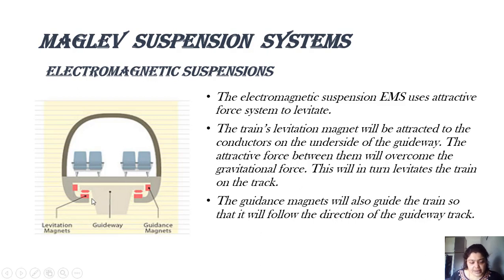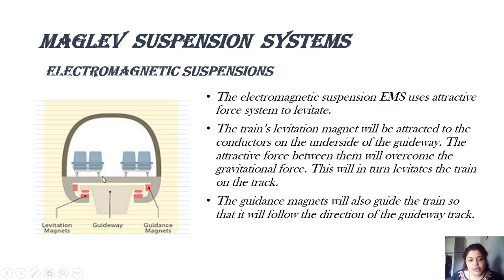Here in the diagram we have shown this is the guideway, or you can say the track. Now this track, can you see the two magnets here? The track is having magnets. The train, now this is what? This is the front view of the train shown. So this portion of the train also has magnets. We have labeled them as levitation magnets. And on the side of the train, there are also magnets which are known as guidance magnets.